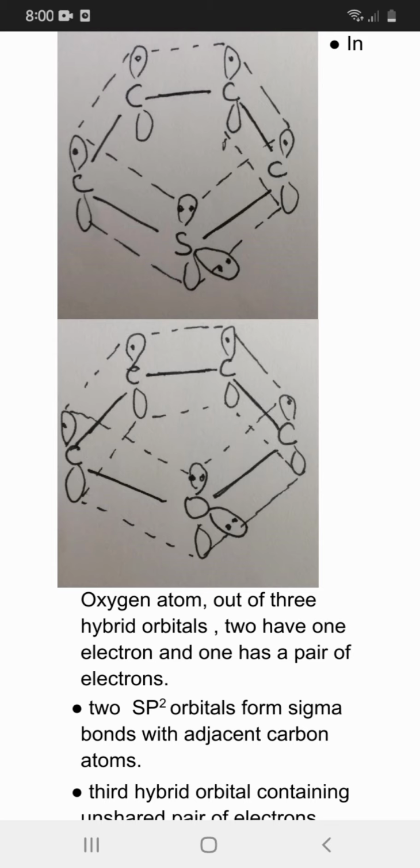Preparation of thiophene, heating butane with sulfur at 560 degrees C, or by heating sodium succinate with phosphorus trisulfide. Preparation of furan by heating furfural and steam in the presence of a catalyst, and this is the chemical reaction in structure. Or by dry distillation of mucic acid followed by decarboxylation of the product furoic acid, and this is the chemical reaction and the mechanism also.